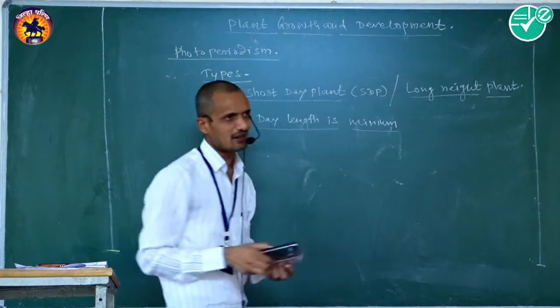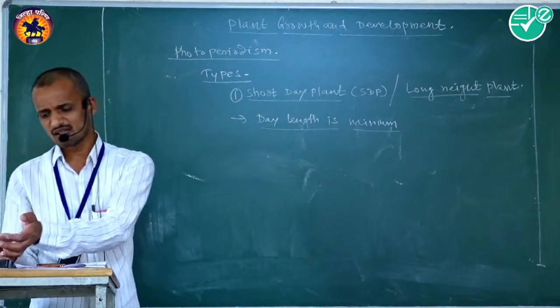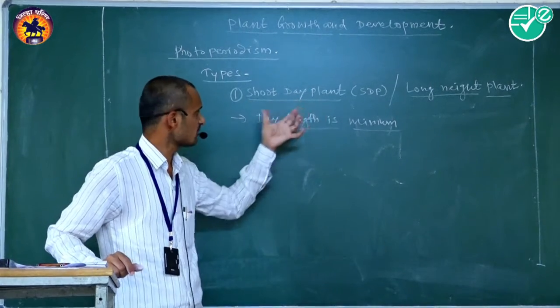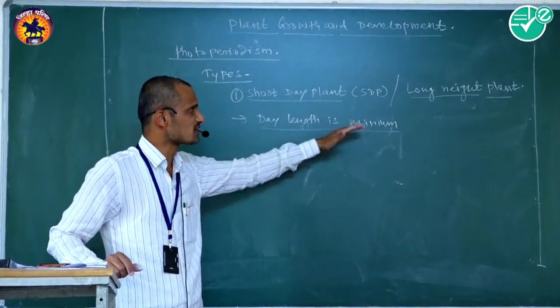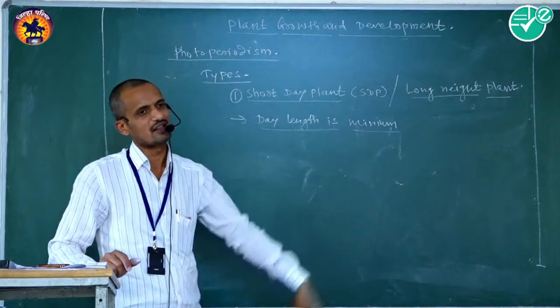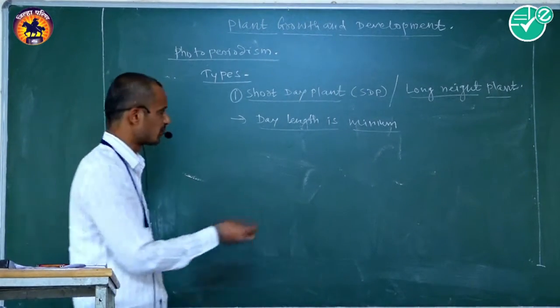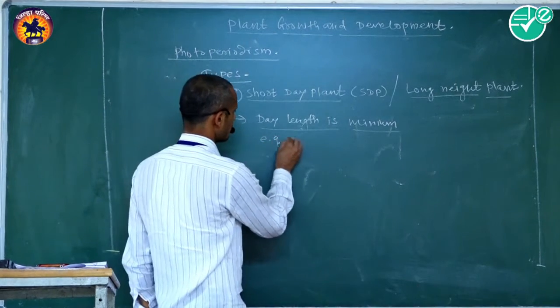Short day means day length is minimum. Short day plant means the duration of day length is minimum compared to the night length. Example, soybean.